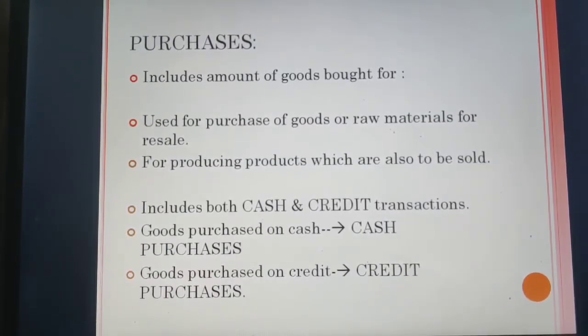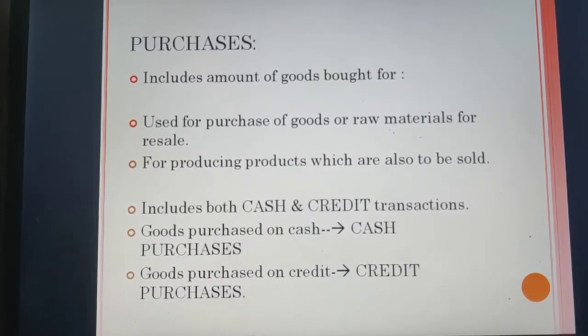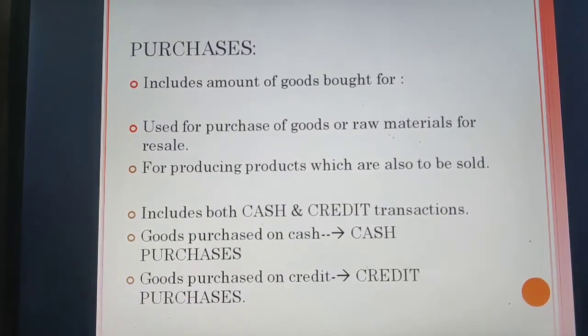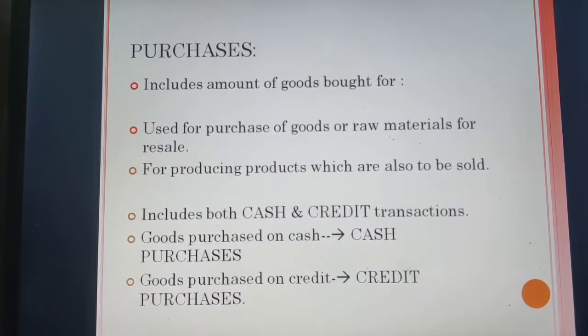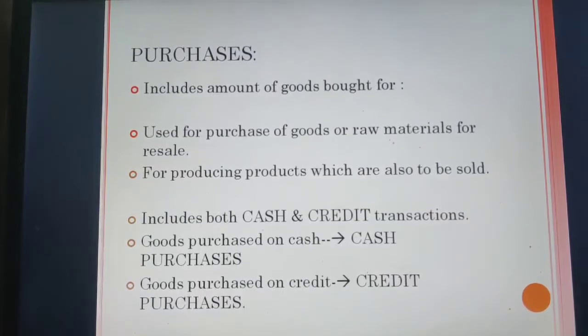However, if you are a manufacturing concern, then raw material for producing products which are also to be sold becomes your purchases. Alright? It includes both cash and credit transactions. Goods purchased on cash become cash purchases. Goods purchased on credit become our credit purchases.